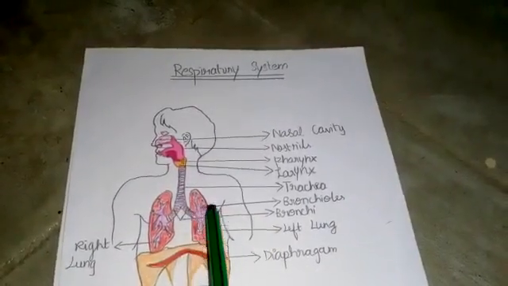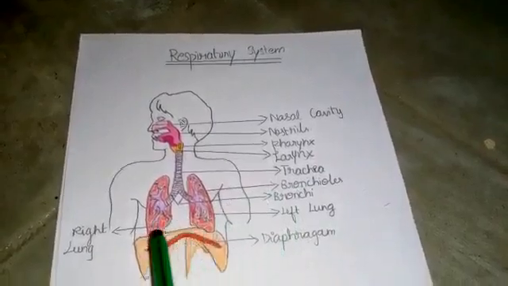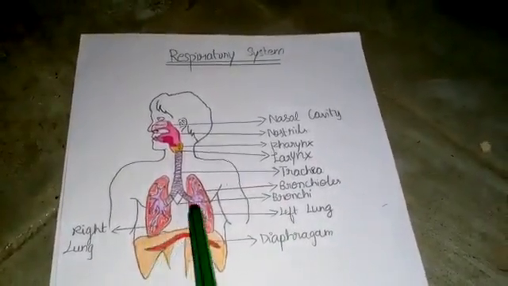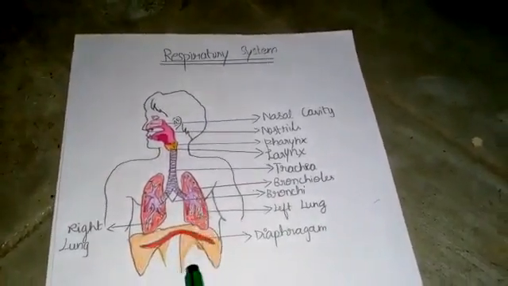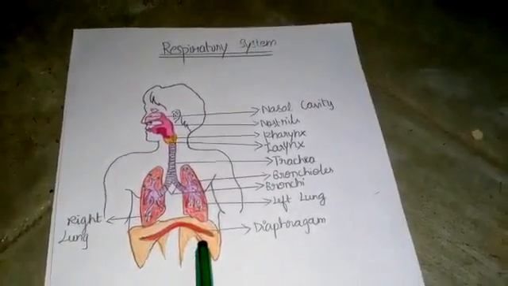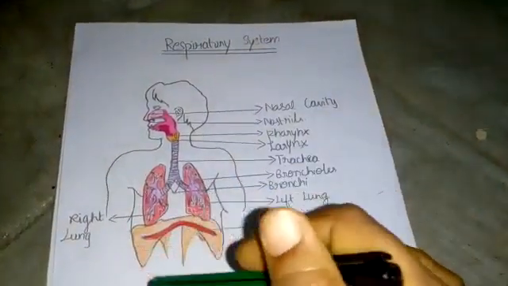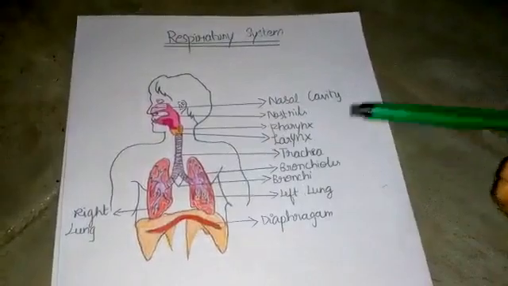Then again it comes to the bronchioles. Afterwards it reaches the right lung and left lung. Then again it reaches the diaphragm. This is the path of our airway. This is the respiratory system.